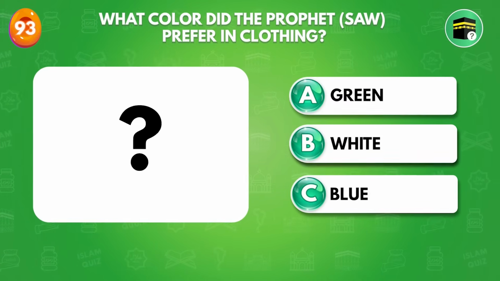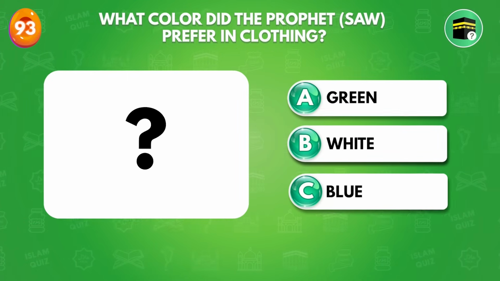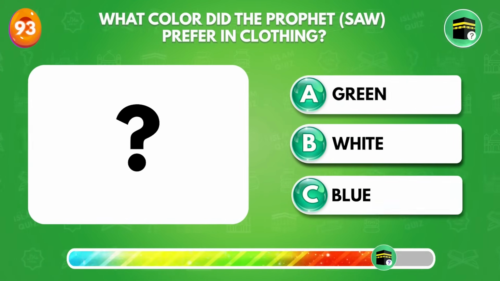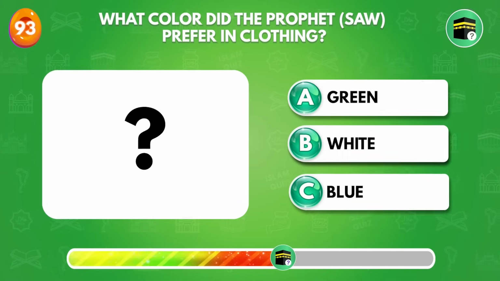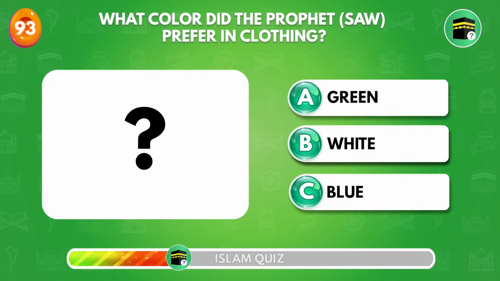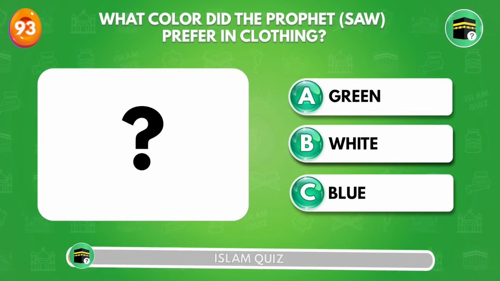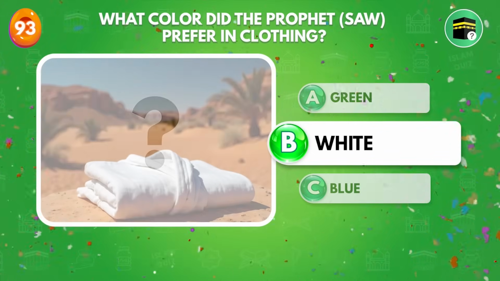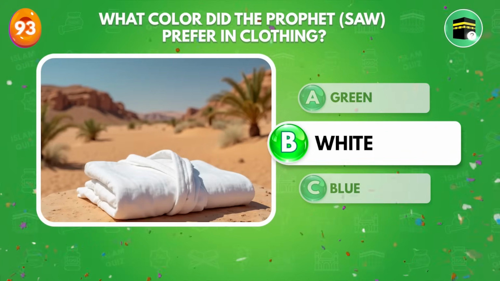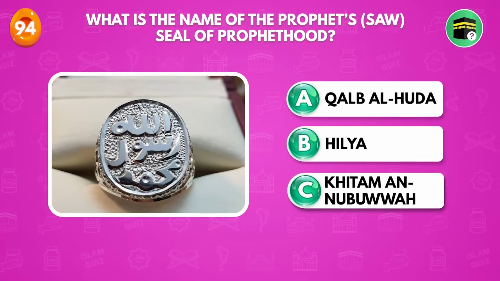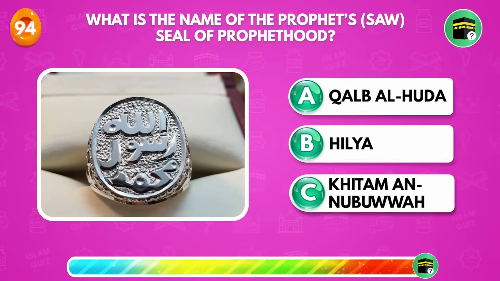What color did the Prophet sallallahu alaihi wasallam prefer in clothing? White. What is the name of the Prophet sallallahu alaihi wasallam seal of prophethood?